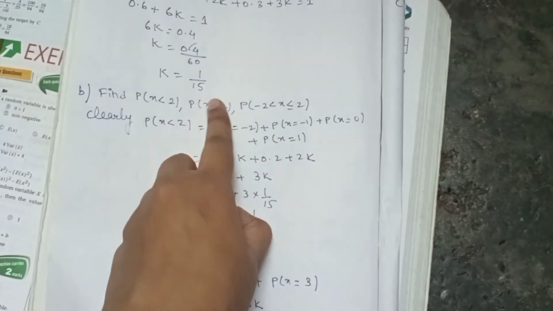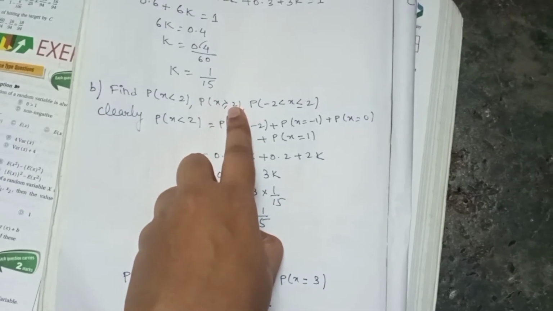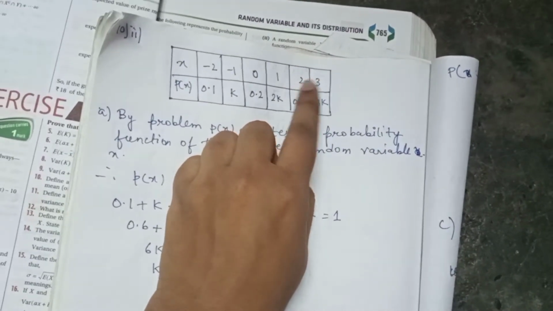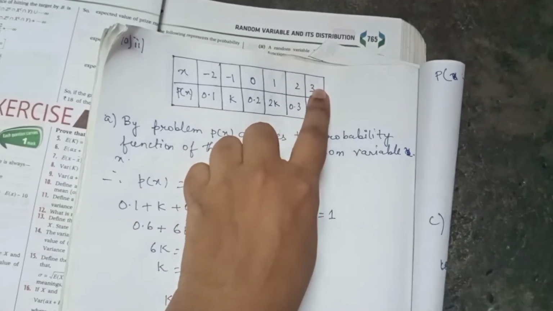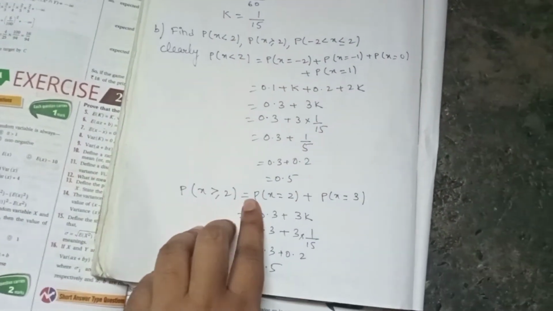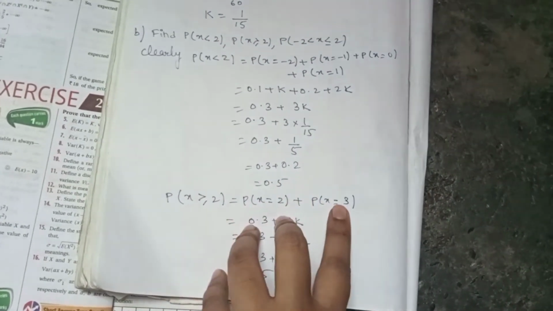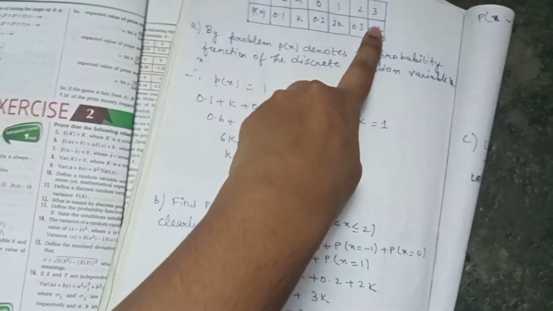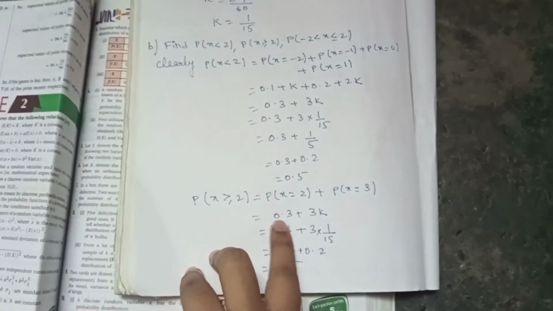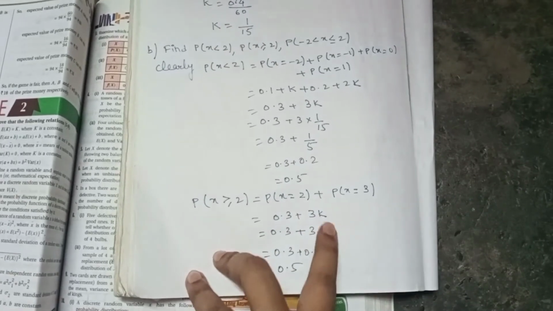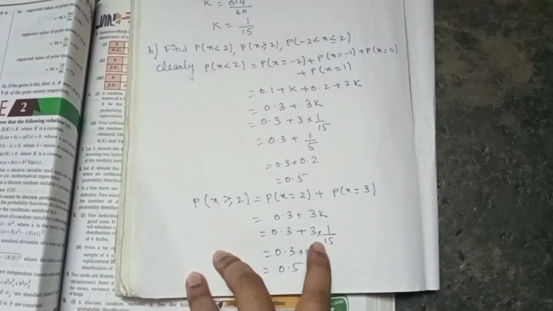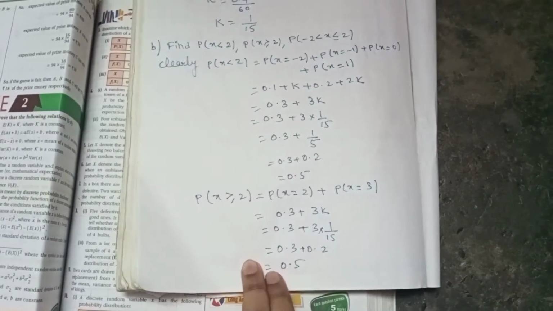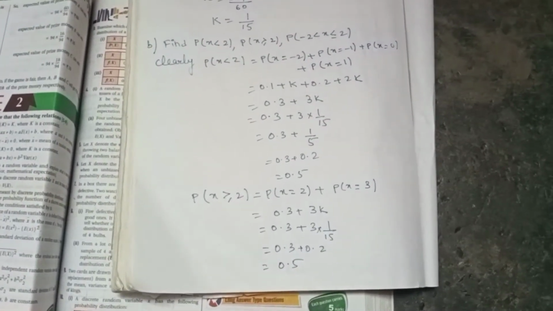Now in the next one they are asking p(x) greater than or equal to 2, which means we can take 2 as well as greater than 2. So in this one we will take 2, and greater than 2 is only 3, so we have to take 2 and 3. So same thing I have done: p(x=2) plus p(x=3). In place of x equals 2 we will write 0.3, and in place of 3 we will write 3k. That is why I have written 0.3 plus 3k. Now in place of k I will write 1 by 15. 3 ones are 3, 3 fives are 15. Again you will divide, same thing, 1 by 5, and after dividing you will get 0.2. So when we add, again we are getting the same thing, 0.5 for the second one.